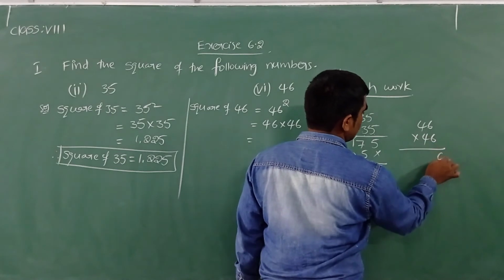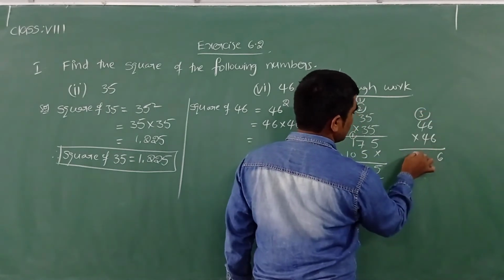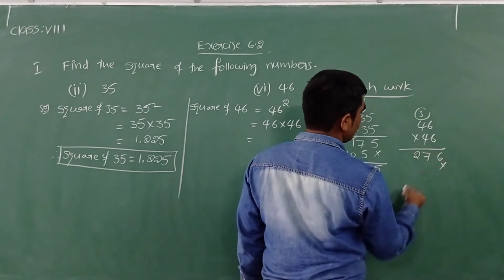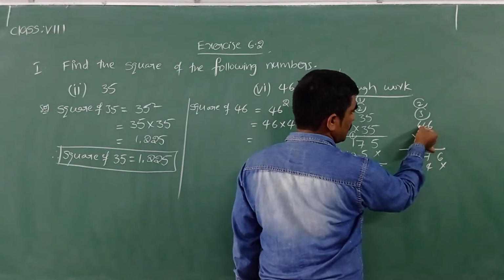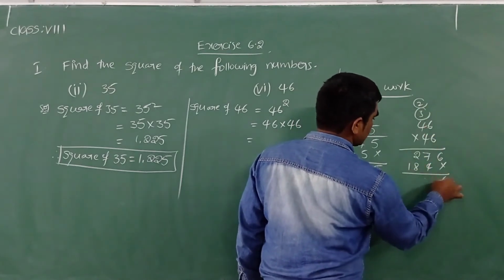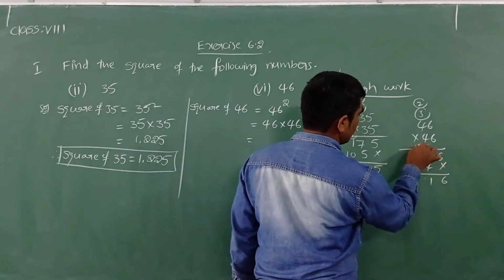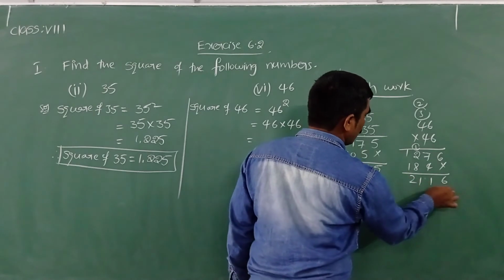6 6s are 36, 6 carry 3. 6 4s are 24, 24 plus 3, 27. 4 6s are 24, 4 carry 2. 4 4s are 16, 16 plus 2 is 18. 7 plus 4, 11. 2 plus 8, 10, plus 1, 11. Okay, 2116.